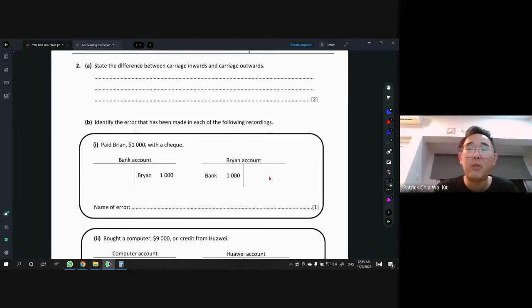2 points, right? 2 marks. You can't do point form. Always remember, in exam, do not do point form. But we also don't need you guys to really write so long, explain in full details. As long as you have the point, use your own words, you'll be fine.